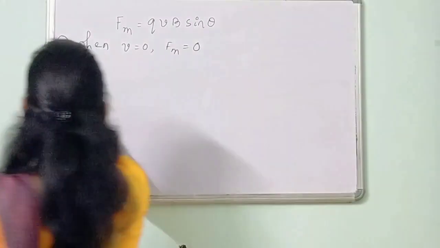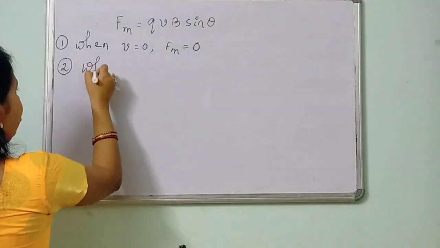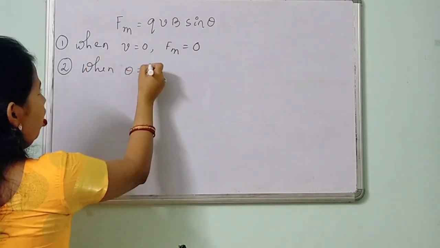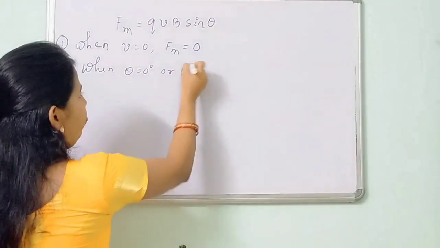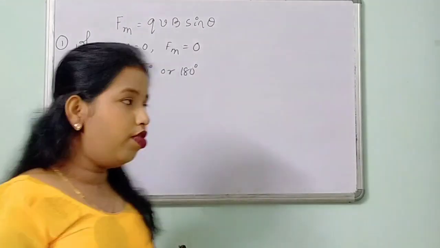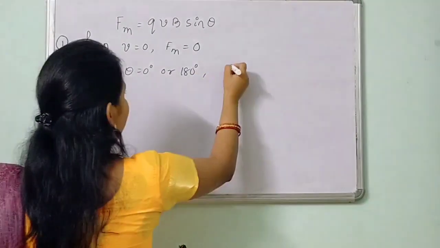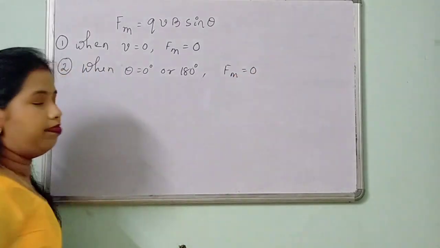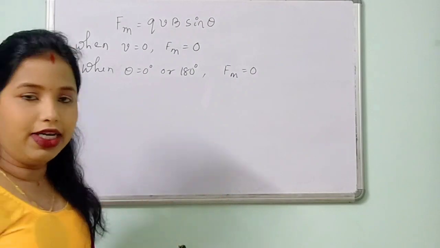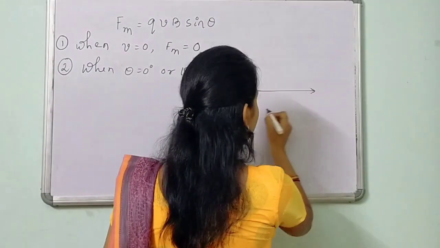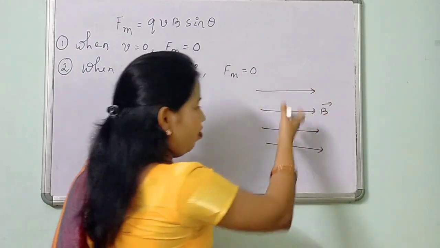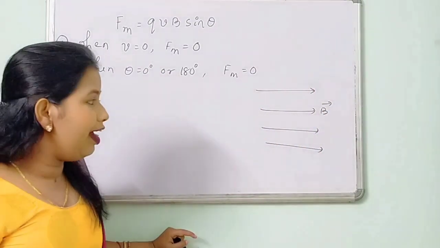Okay. Next, if I put theta equals to 0 degree or 180 degree, then what will happen? Sin 0 is 0, sin 180 degree is again 0. So I am getting again Fm equals to 0. So now I can say if a charged particle is moving, suppose this is a magnetic field, I can represent the uniform magnetic field like this.